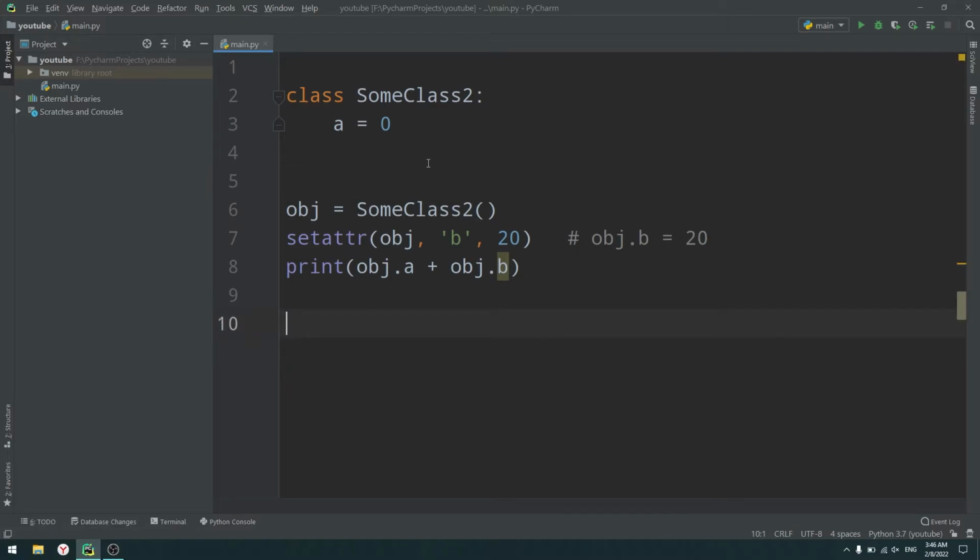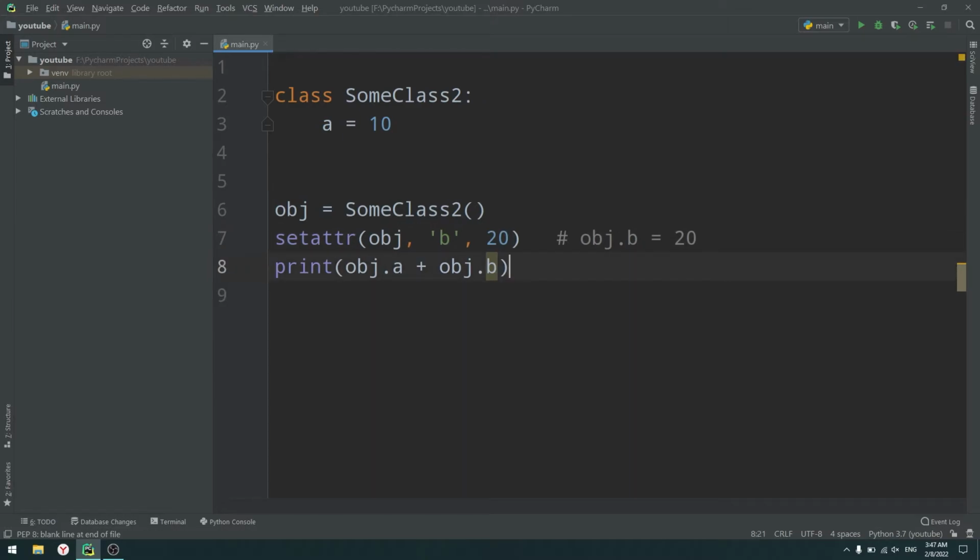Here is an example. We have some class 2, which has a variable a as 0 in it. Let me just put 10 so we can see a different result, because we sum a and another variable b. So a is 10, then we create an object of that some class 2, and we use the setattr function to set up a new variable for our object, which is variable b with value 20. Then print just sums up a and b. But you can already see that there is a little bit of a problem with b, because if I hover over my object.b statement, then I can see unresolved attribute reference b for some class 2.